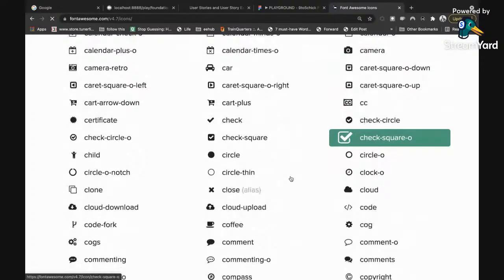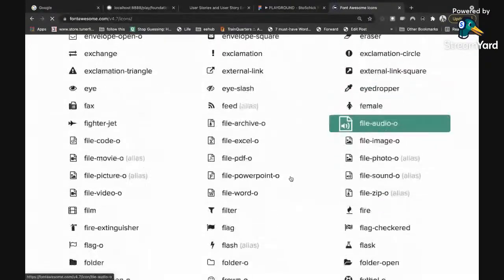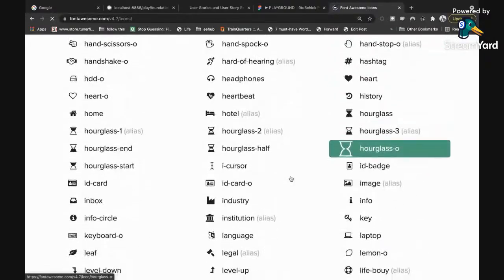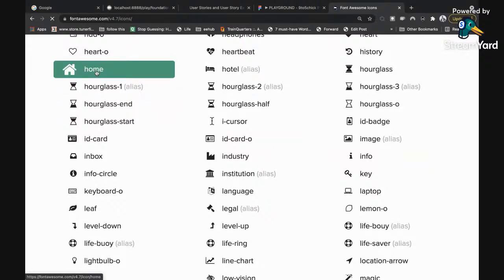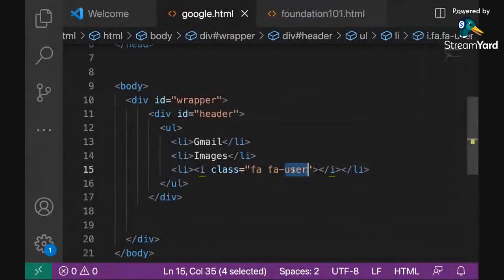Okay, I can't find anything that looks like that yet. Let me see if anything close is there. Okay, let me just pick one for the sake of time. I'm going to use this home icon in place of it, because I can't really find the Google icon. So I'm going to use home in place of this icon here. I can also grab this as an image if I want to, but I think I prefer it as an icon. So let me just put a home icon there. I'm going to go back to my code and change it to home.